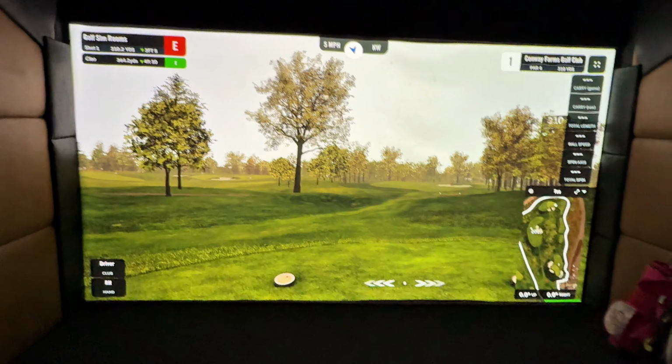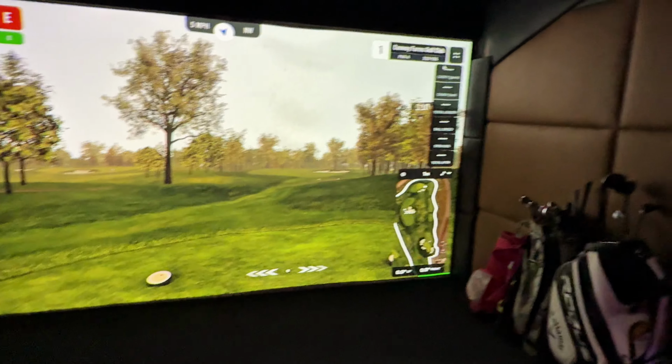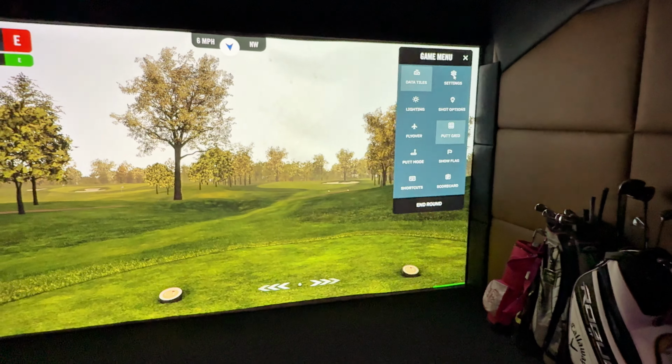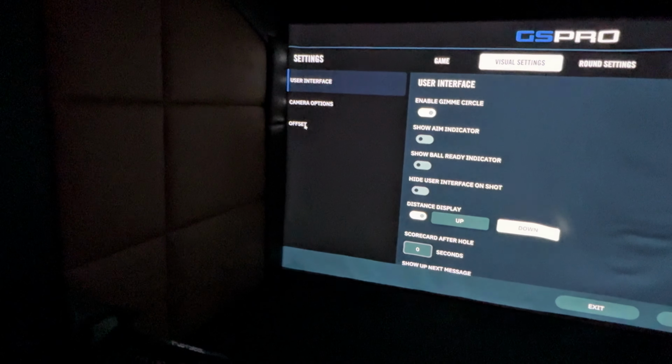Once you are inside your game, you can click on the 4 dots at the top right of this screen. You can hopefully see the cursor there. Click there, go into settings. This is where we're going to have a look at the visual settings and the offset position.